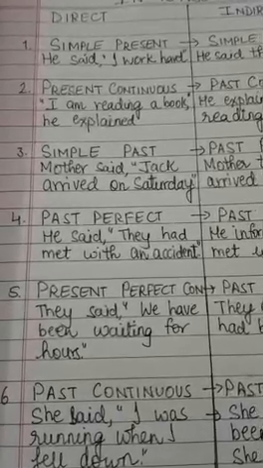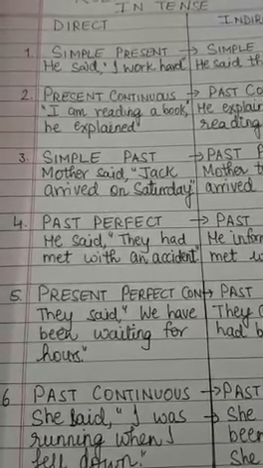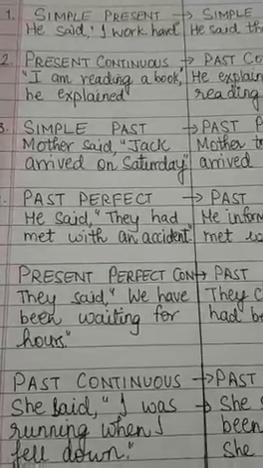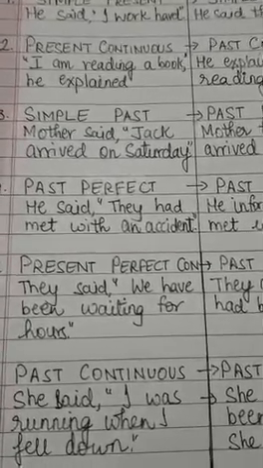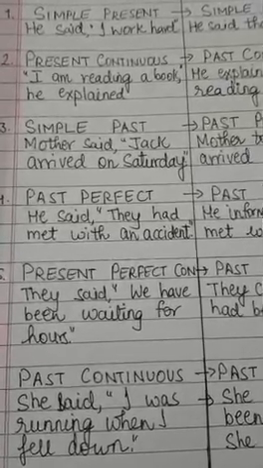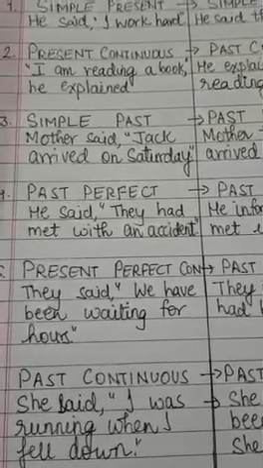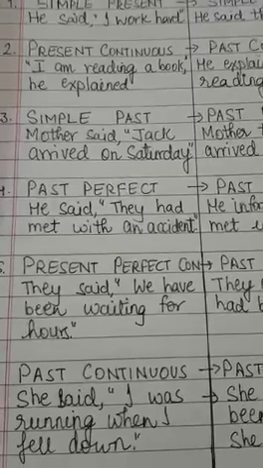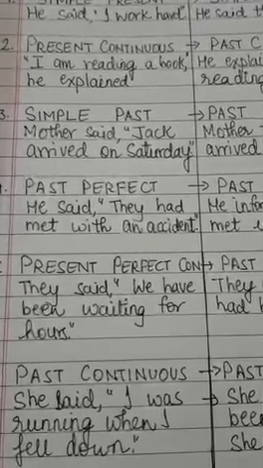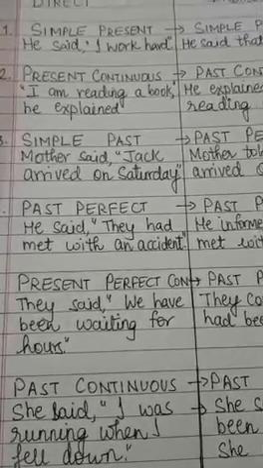Rule number 1 is, if the direct speech is in simple present tense. That is, he said, I work hard. This is simple present tense. Kindly refer to your tables if you are not aware of the tenses. Work hard means it is not showing you a time limit. It is indefinite. It is not saying I worked hard yesterday, or last month or last week. It just says I work hard in general.